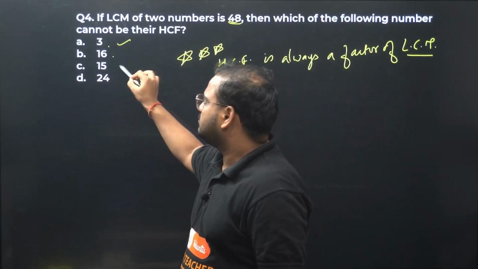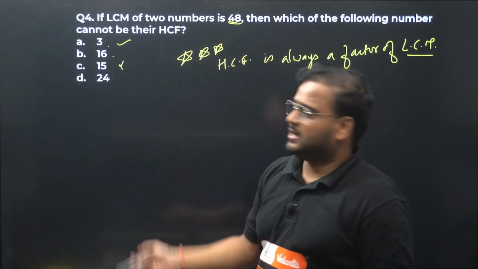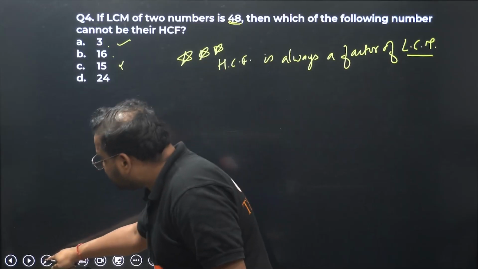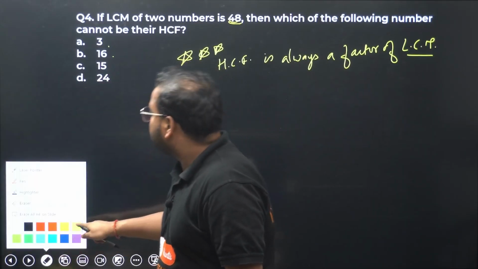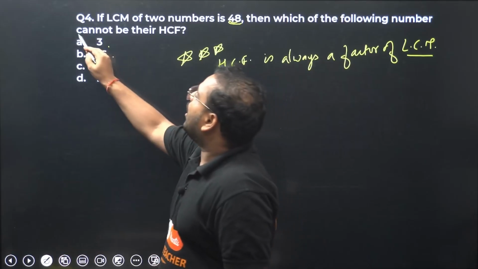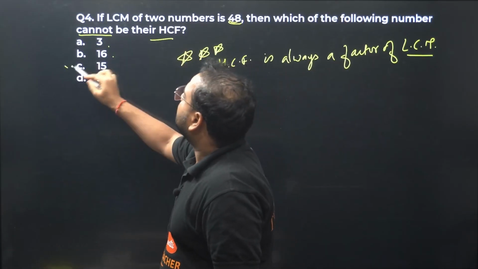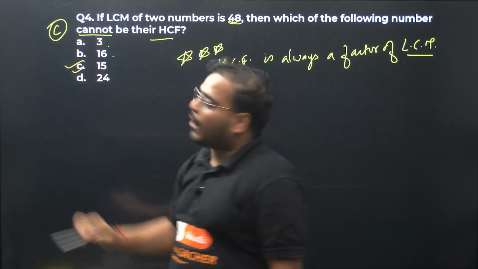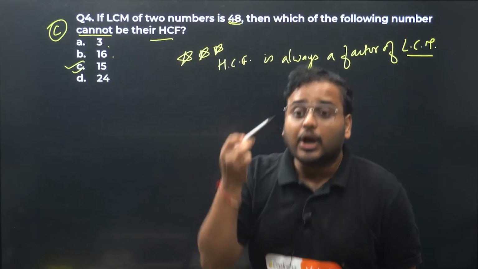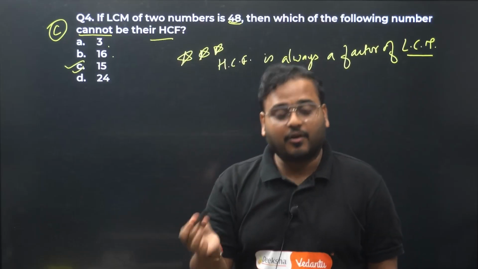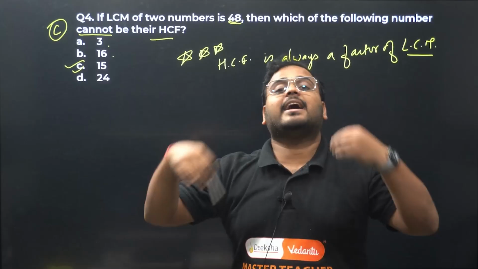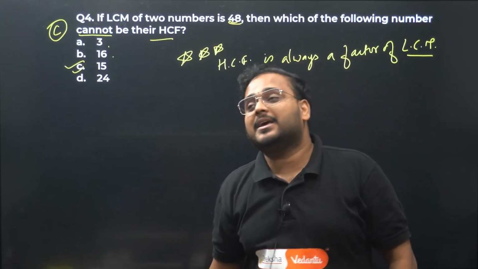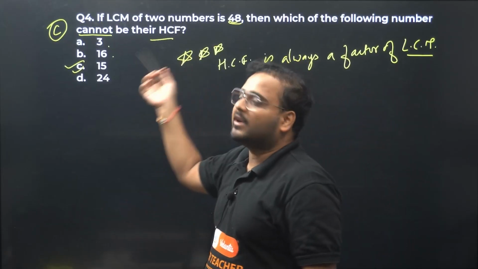No. 24? Yes. It means only 15 is not a factor of 48, and they are looking for which cannot be the HCF. Option C is correct. 15 is not a factor of LCM, hence in any world it can never be the HCF.